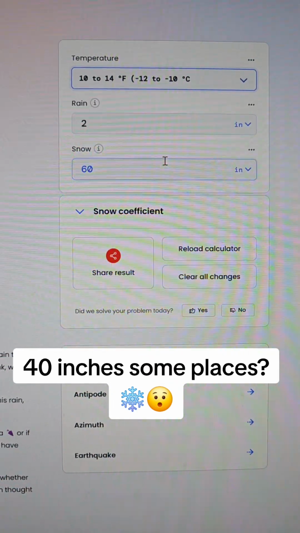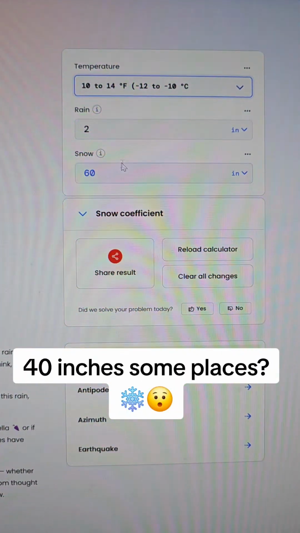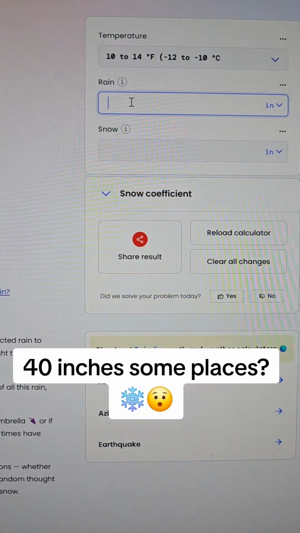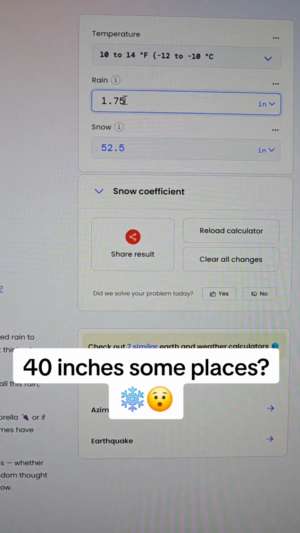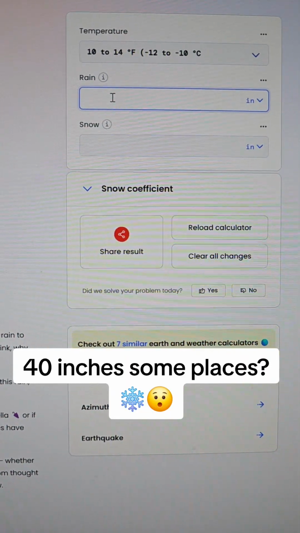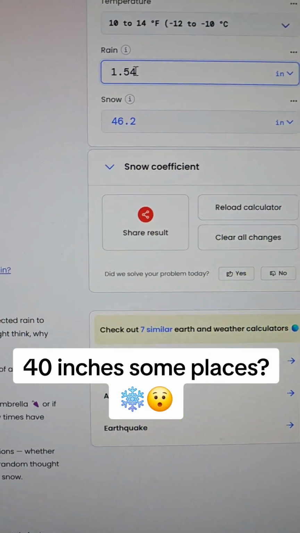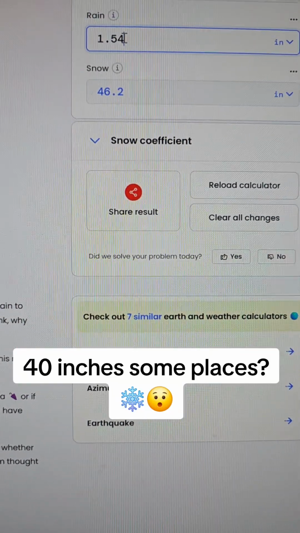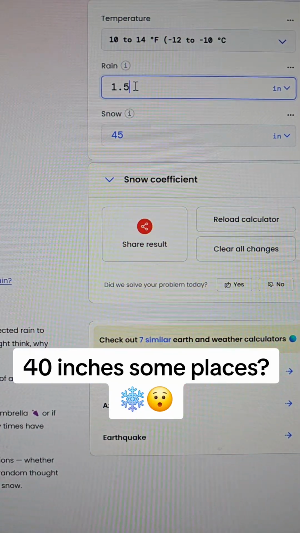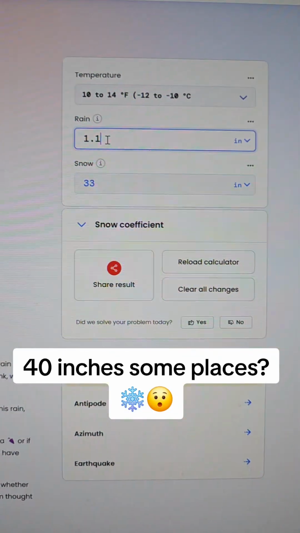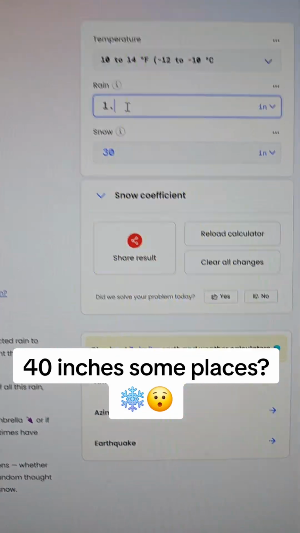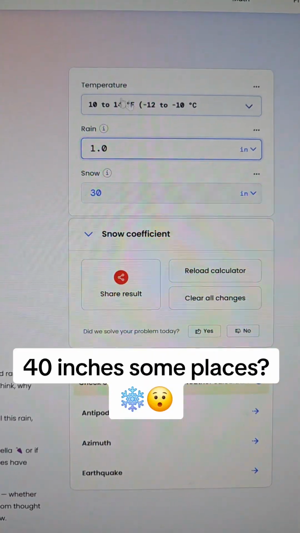10 to 14 is even crazier. 60 inches. 1.75, 52. 1.5. Oh, where are we at here? 1.5. That'll be 45 inches. 1 will be 33. Oh, wait a minute. 1 will be 30. Now, it's not going to stay 10 to 14.